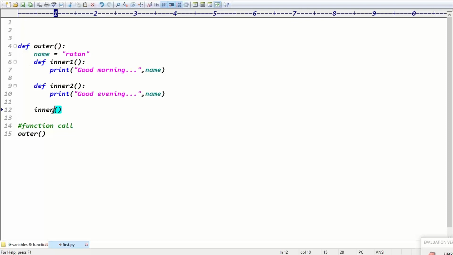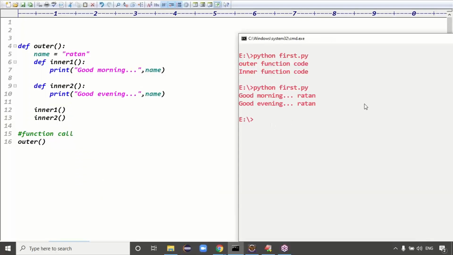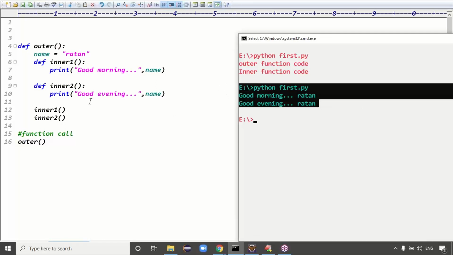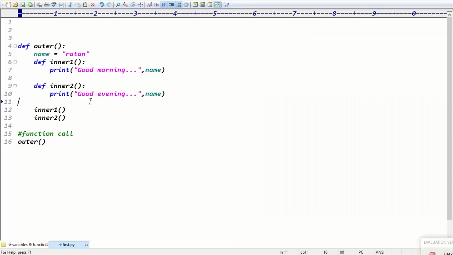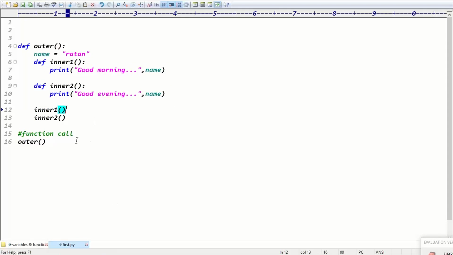Good. Simply here you can call the inner one, guys. The first function is inner one, and the second function is what? Inner two, right? Inner one and inner two, guys. That is the information, right? Exactly. So simply here I'm calling inner one and inner two, right? That's fine. Clear now? Then run this code here. We got outputs like good morning Ratan and good evening Ratan, right? Is that clear now? Good morning Ratan and good evening Ratan, right? So the conclusion is what? All inner functions can access the outer function data, right? Exactly, guys.